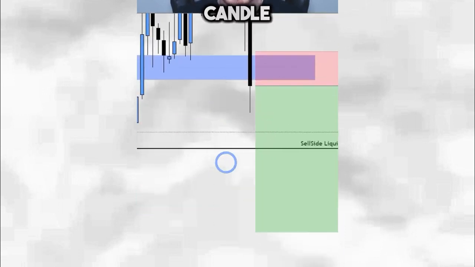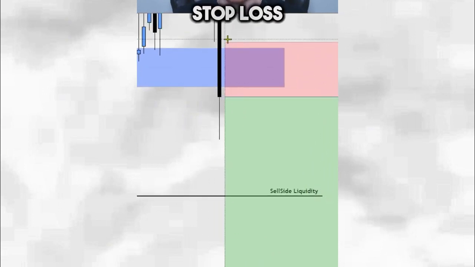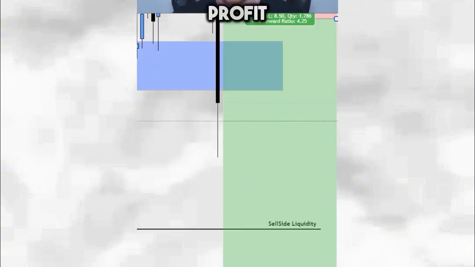I will enter on the candle close below this fair value gap. My stop loss will be if we have a candle close back above this fair value gap. Then my take profit will simply be a sell side liquidity and I will leave a runner.